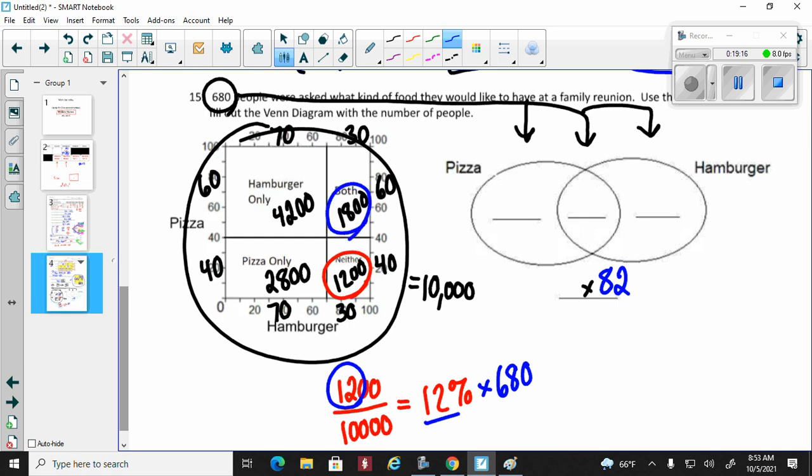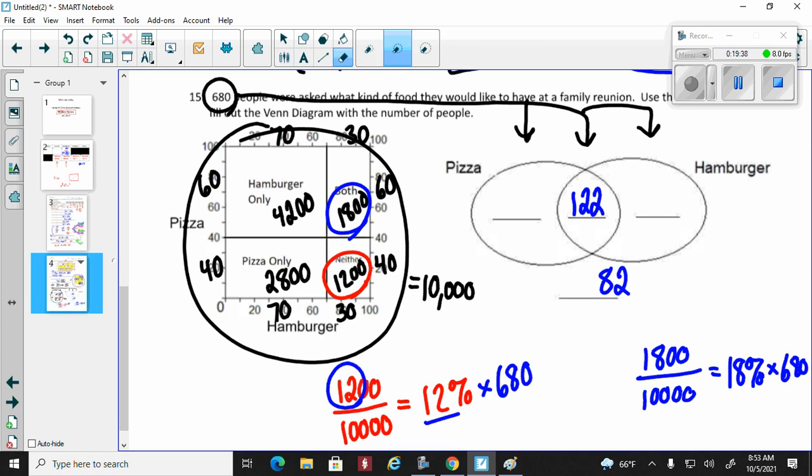Eeny, meeny, miny, we're going to do the both. Off to the side, we're going to do the both. So 1,800 divided by 10,000, again, shortcut, you get 18%, and then you're going to times that by 680. Running out of room here. 680 times 0.18. Both ends up being, we're going to round here, 122.